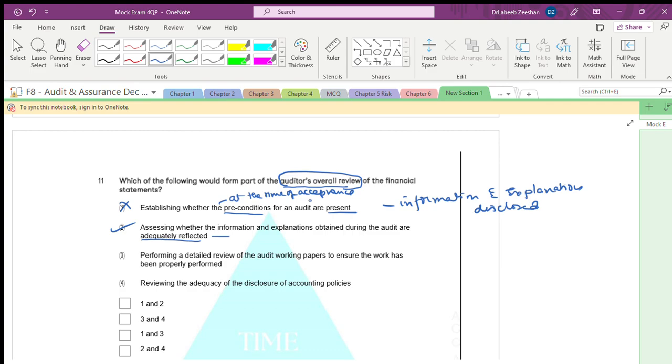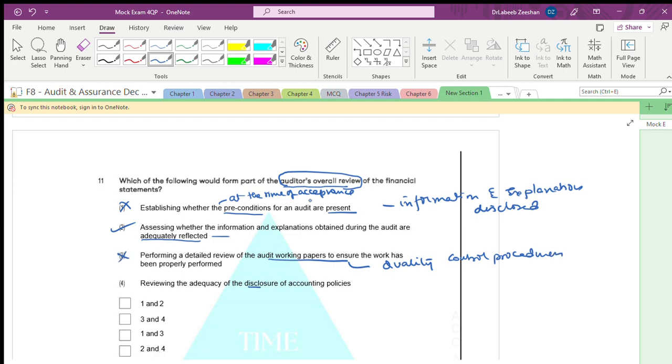Performing a detailed review of audit working papers: what is it a part of? It is part of quality control procedures as such. It is not with respect to the overall audit.